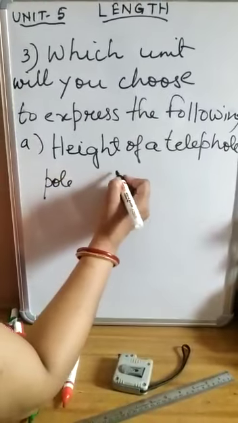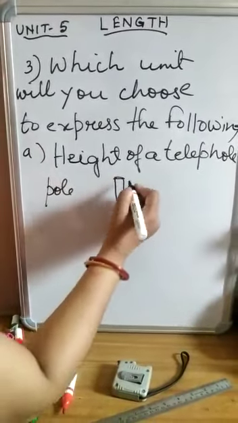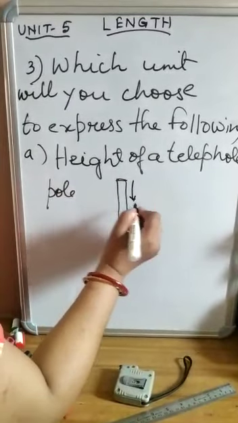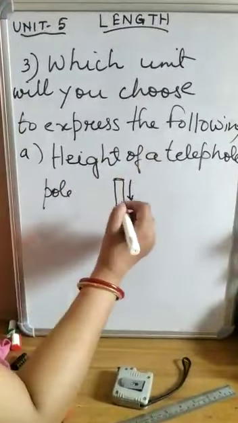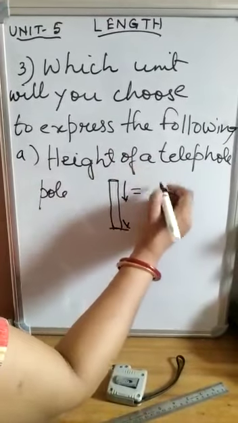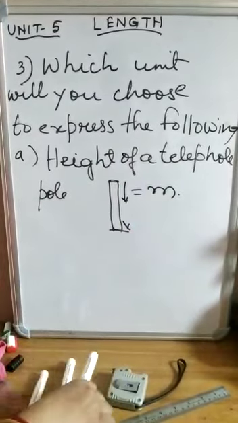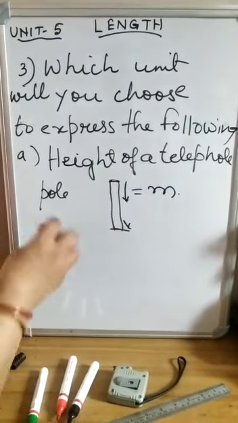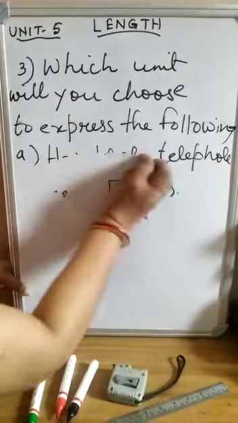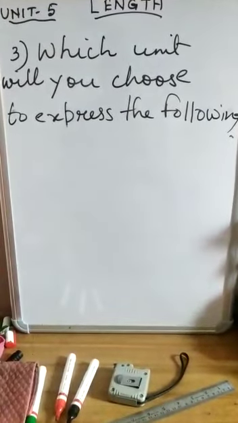For example, this is a telephone pole. How will we express this height? A telephone pole is quite a bit longer than you, so how is it expressed? It is expressed in meters. Right? Now next one.